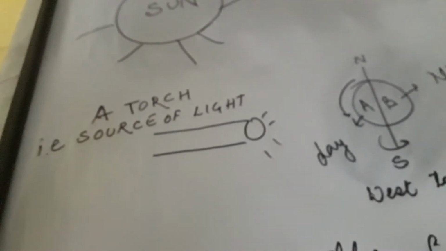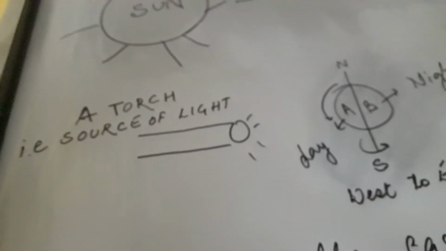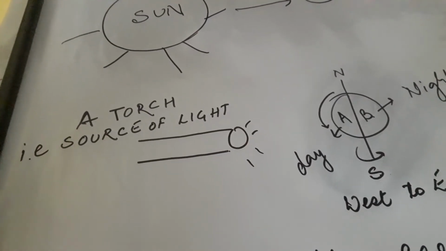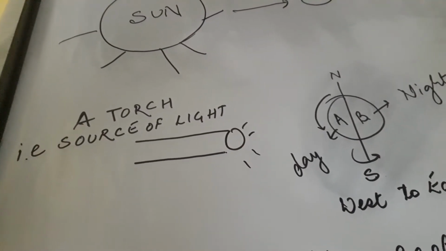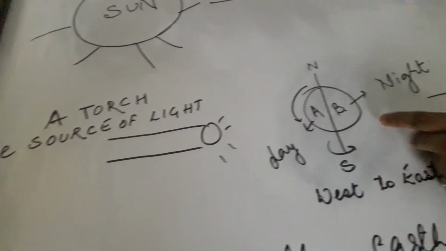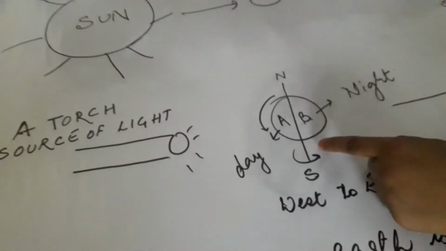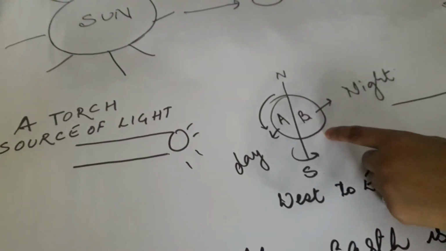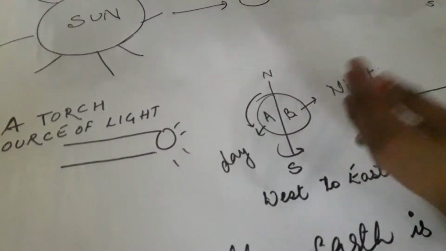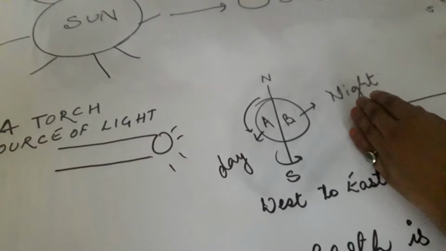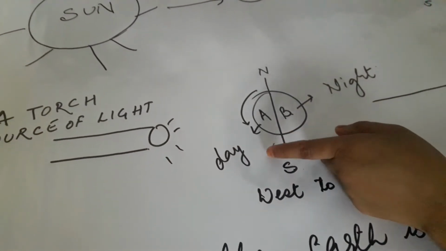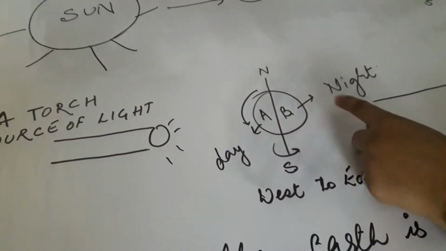So for understanding this, we have taken an example of a torch and a ball. A torch and ball are aligned, and the torch is lightening the A part. We can see in the second diagram that torch is lightening this A part of the ball, and B part is on the other side of the ball and it's not experiencing the light. So A part is day and B part is night.